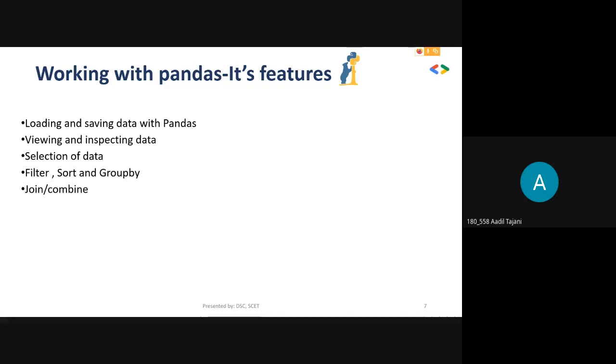Joining and combining: if you have multiple data sets or multiple frames, you can join and combine those in many different ways, and get a whole new data frame.